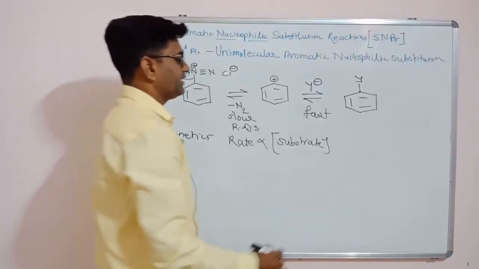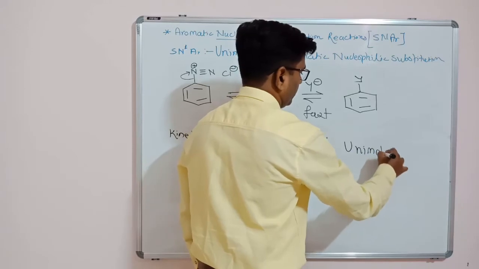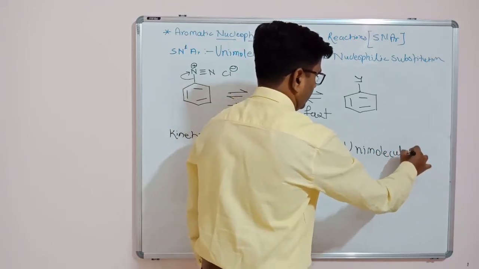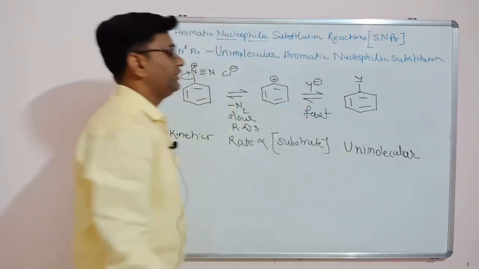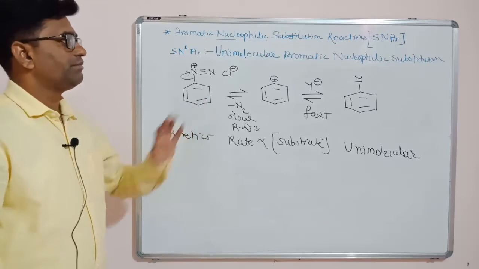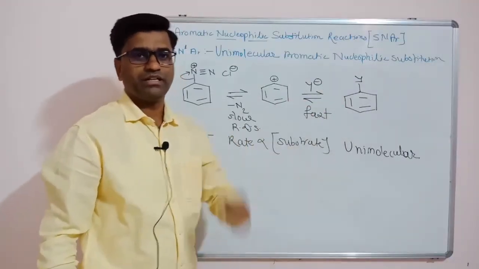That's why these reactions are called unimolecular aromatic nucleophilic substitution reactions.